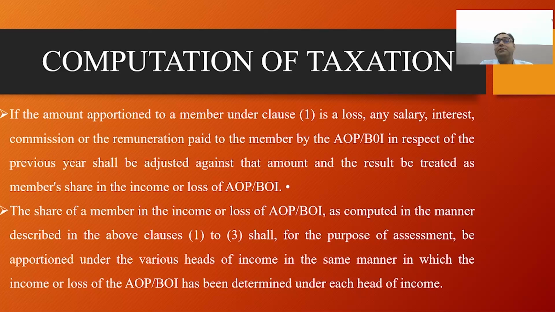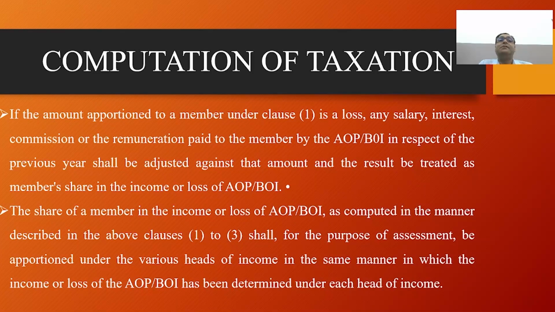We have discussed surcharge at the applicable rate. Further, on the amount of income tax and surcharge, health and education cess is leviable at the rate of 4%. As per section 86, as a member of AOP and BOI, if any member has income, excluding share from the AOP and BOI, above the exemption limit, then the AOP or BOI has to pay tax at the maximum marginal rate.